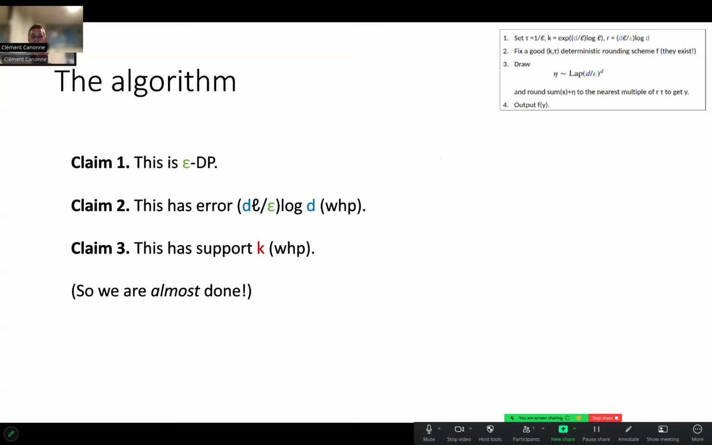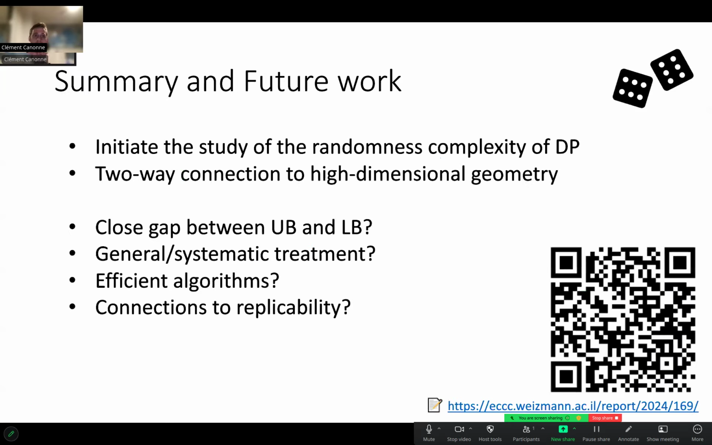It's an existential result. And so at this point, we're done. This final algorithm that exists is exactly the one that satisfies claim 1, claim 2, and has small expected randomness complexity. And this is the one that establishes the theorem. So this is all I wanted to say here. Again, check the paper for more results, upper bounds and lower bounds.